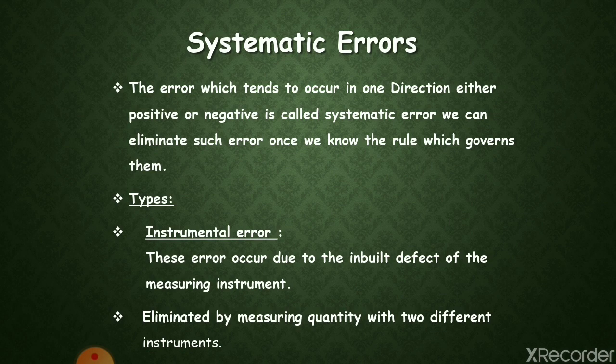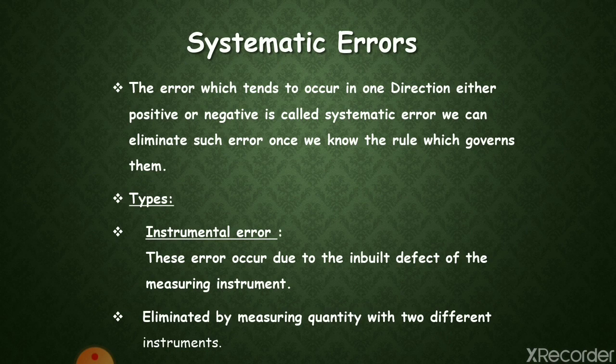Systematic error. The errors which tend to occur in one direction, either positive or negative, are called systematic errors. We can eliminate such errors once we know the rule which governs them. These errors may be of the following types.